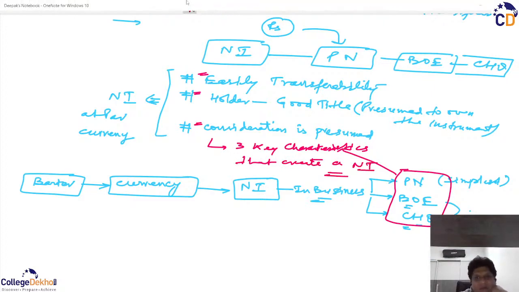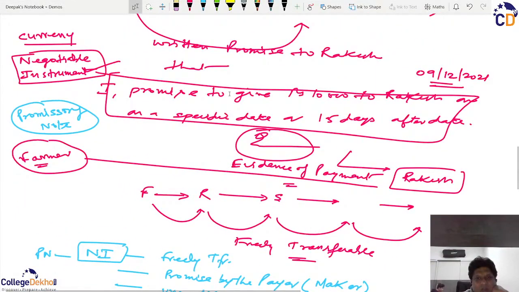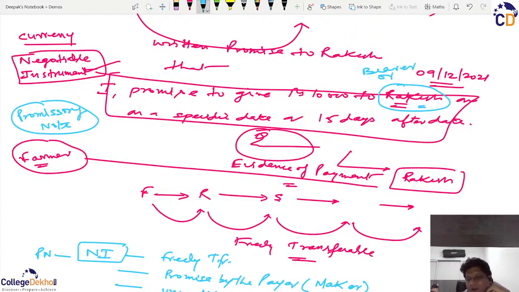And one last thing to finish this demo session: when I created this promissory note, I used the words, I promised to pay 10,000 to Rakesh. What I can do, instead of writing the name here, I can also use the word bearer. So I may not write the name of any person on this instrument. I can just write the word bearer.